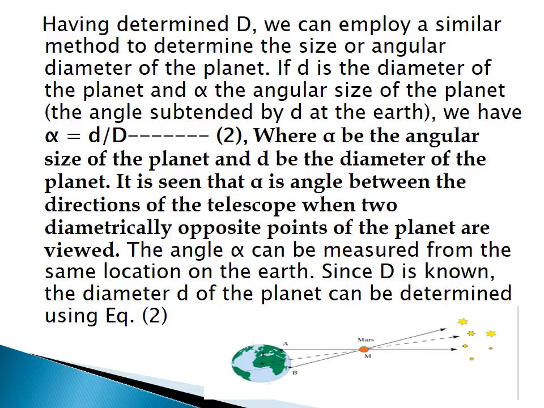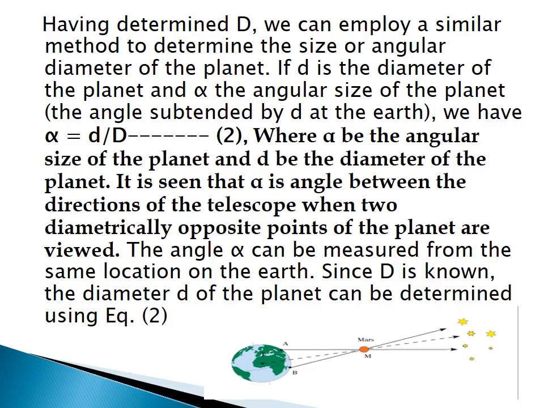It is the angle subtended by the diameter of this planet at the Earth. Then we modify equation 1, which becomes D is equal to small d divided by alpha. Then alpha is equal to small d divided by D, which is equation number 2.